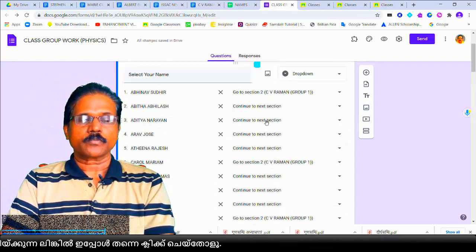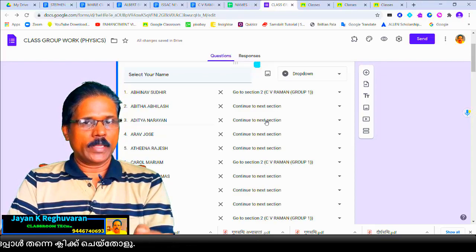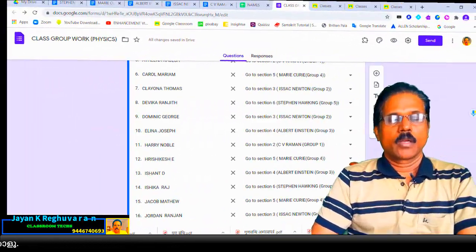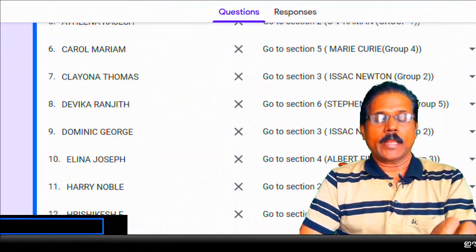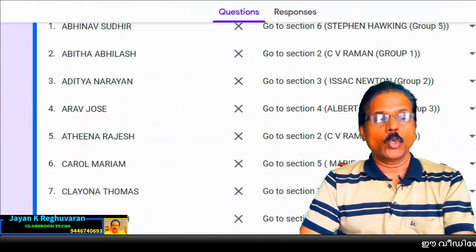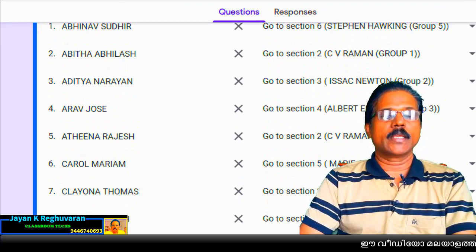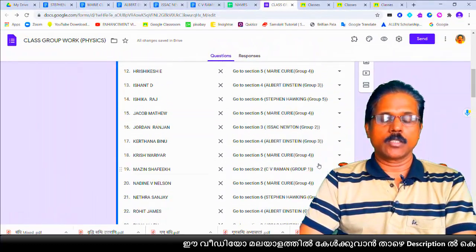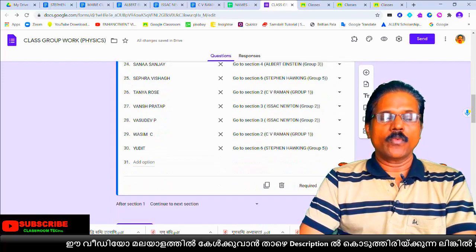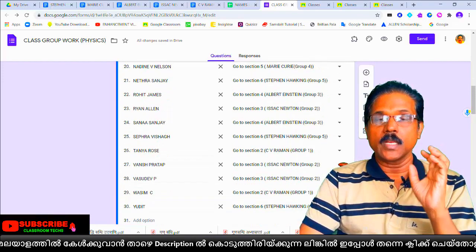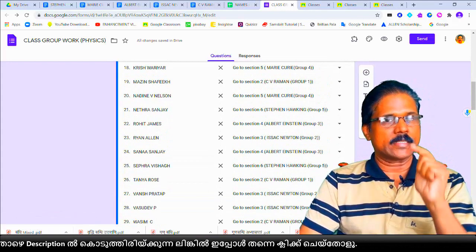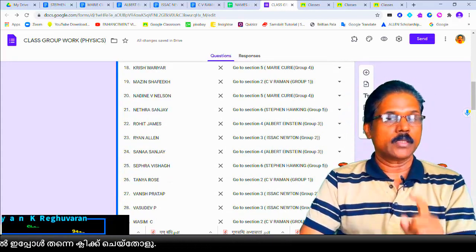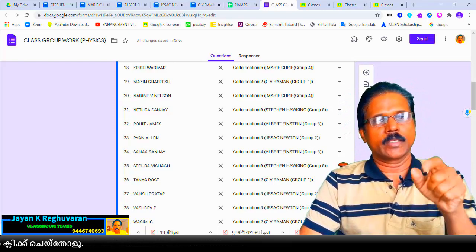Now I am selecting remaining children also into other groups. Now I provided a group to all children. You can see here all children got one group. I arranged this one. Okay. Now very easy. Now when children are getting this page, when they are selecting their name, they will automatically go to their group. Then only they know they are in that group.